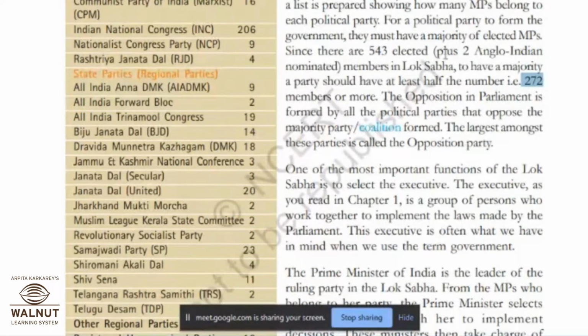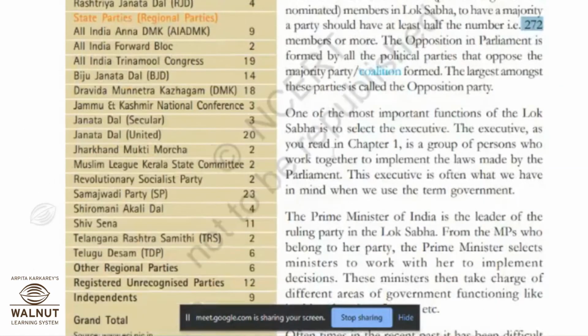ओके. One of the most important functions of the Lok Sabha is to select the executives. Now we have learned the 3 organs of government. Now once these members of parliament are elected, their most important function is to select the executives. The executive, as you read in chapter 1, is a group of persons who work together to implement the laws made by the parliament. कारण पार्लमेंट का इम्पॉर्टंट आहे हे आपण आधी एकदम इन यस्टरडेज लेक्चर वी हॅव लर्न इन द इंट्रोडक्शन that all the decisions are taken over here, all the laws are made over here. So for that parliament is very useful and very important.